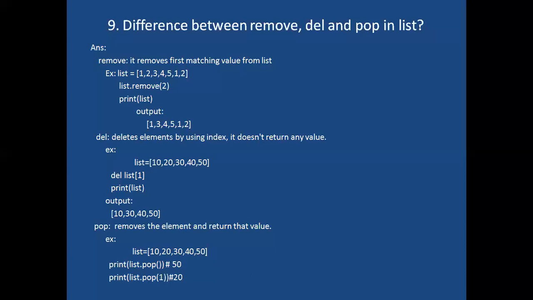50 is returned. Next, list.pop of 1 means we can pass the index also to the pop function. If you want, you can pass the index to the pop function. In that index location, whichever element is available, it will delete that element and return that element. Print list.pop of 1. In 1st position, which element is there? 20 is there. Right? 10 is in 0th position, 20 is in 1st position. It will remove that element and return it to you. These are the main differences between remove function, del, and pop.